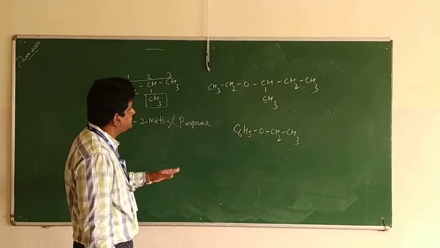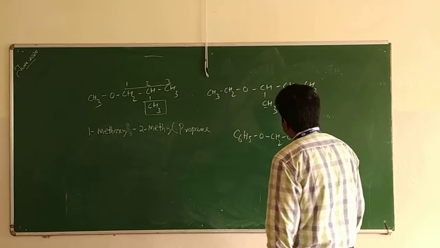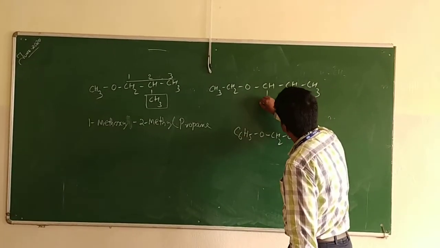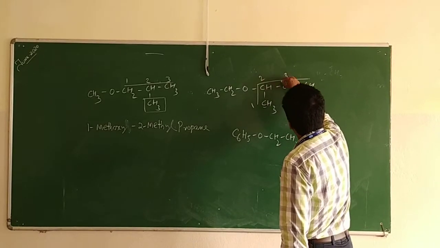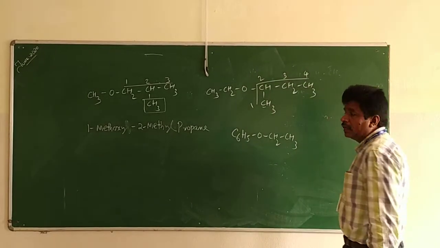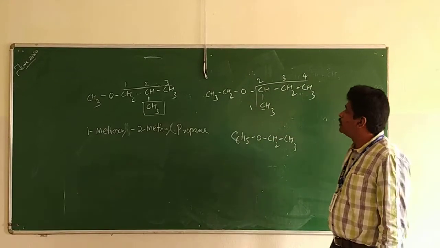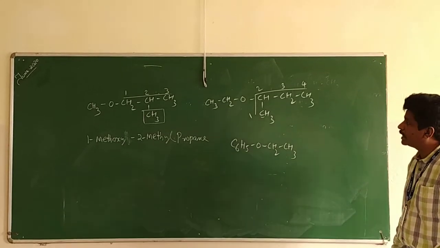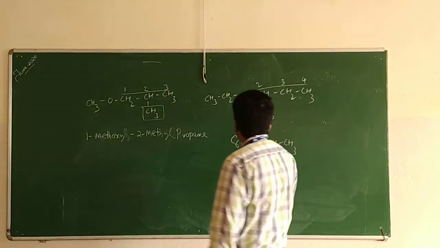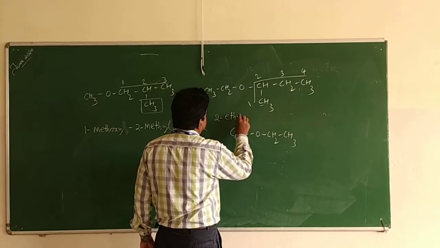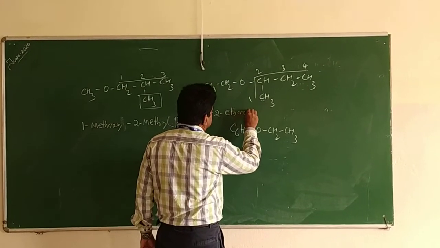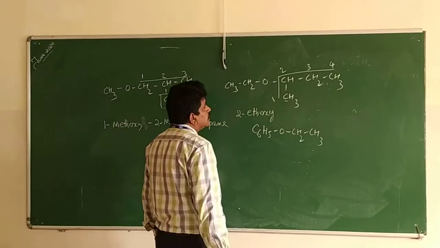This compound. So this is the longest chain, 1, 2, 3, 4, and this is an ethoxy group. You can see the ethoxy group is on the second carbon atom. So 2-ethoxy butane.